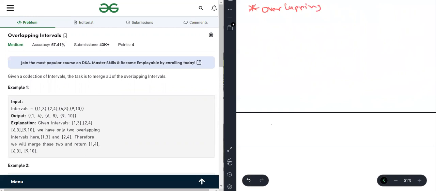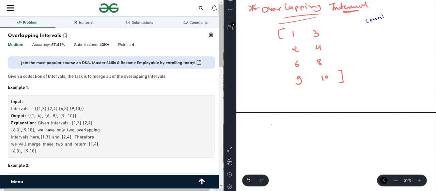Overlapping intervals. So what do we have to do here? We have to just merge the overlapping intervals. And for that, we are given input as a 2D array: 1, 3, 2, 4, 6, 8, 9, 10. This is the 2D array which is given to us. Now we are taking two things.